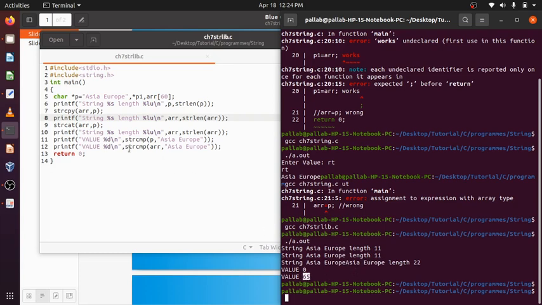So if strcmp returns non-zero, it means things haven't matched. Okay.